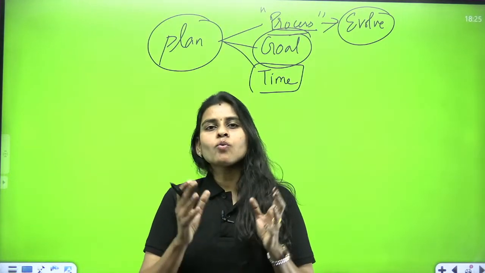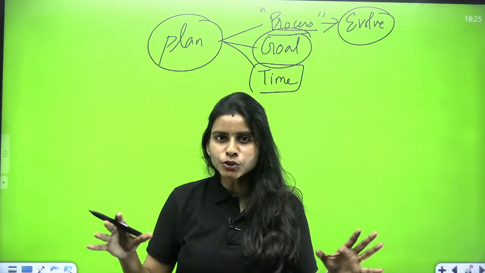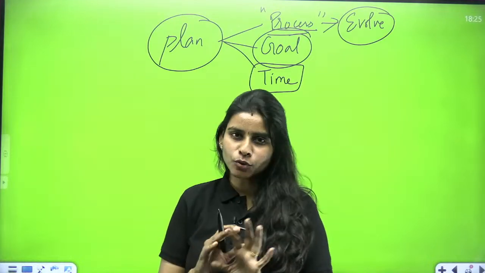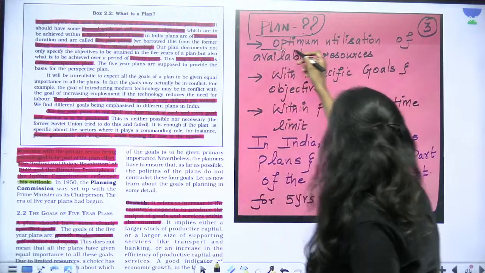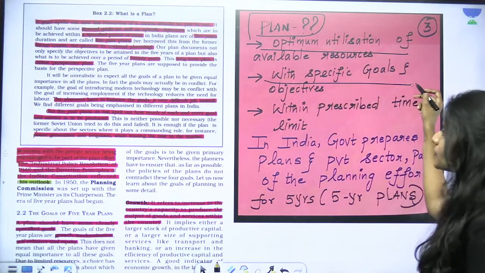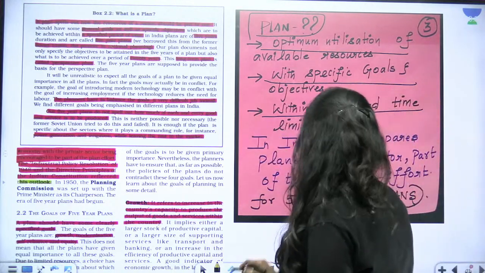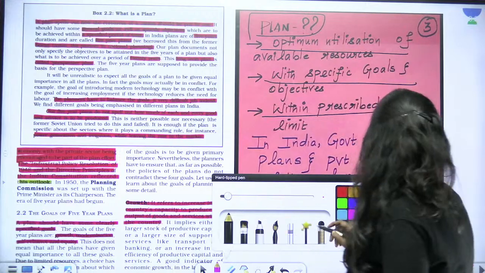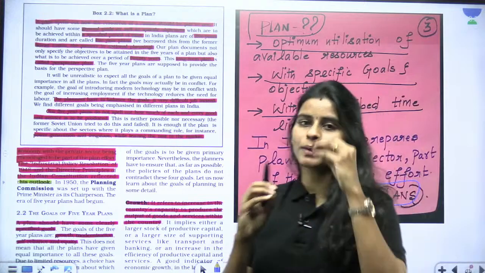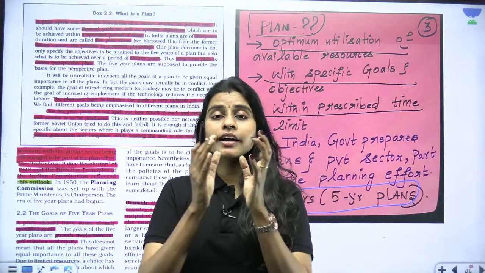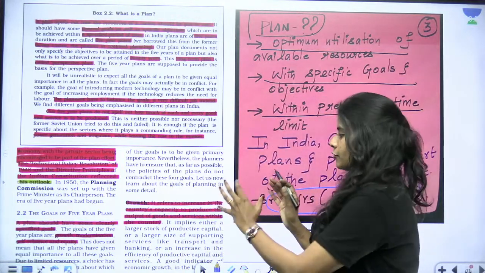So India also wanted to have a plan for the country so as to address all the issues we saw in different sectors of the economy. Okay, and now we will see what we did. It is for the optimum utilization of resources. It should have specific goals and objectives. It should have a prescribed time limit. And most importantly, in India, we came up with 5-year plans. We established the Planning Commission, a separate entity entirely responsible for making plans in the country, and we also followed a 5-year plan model.